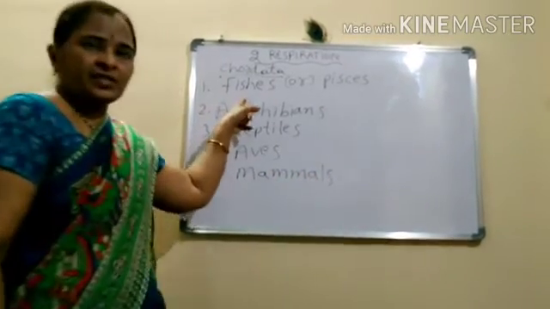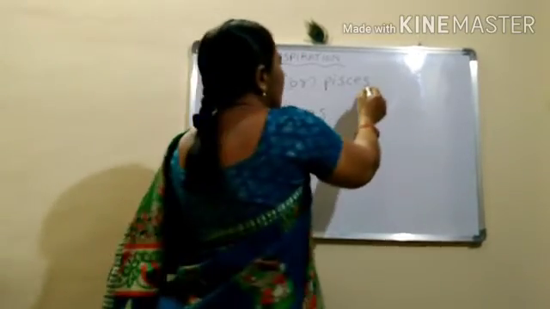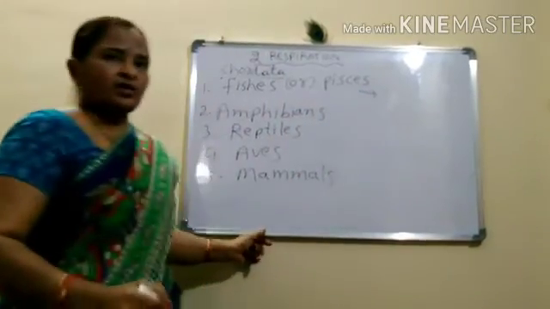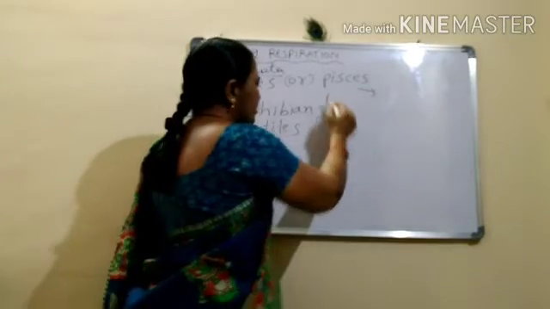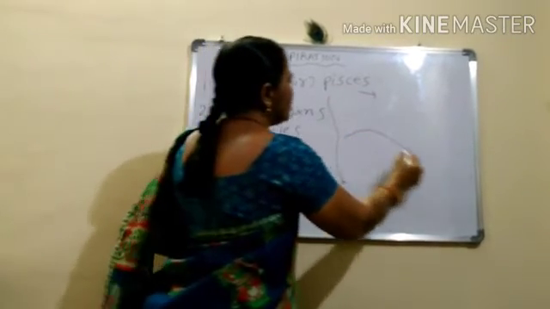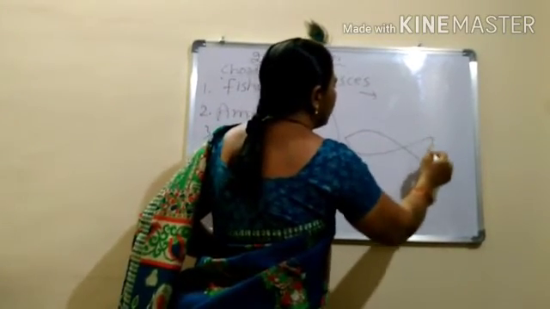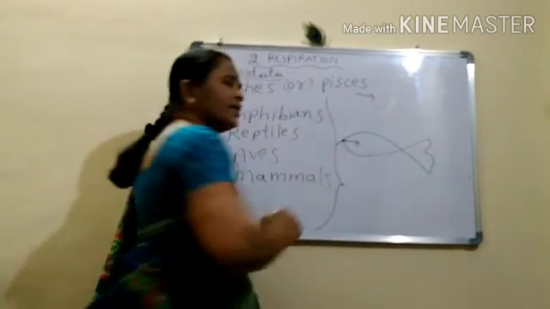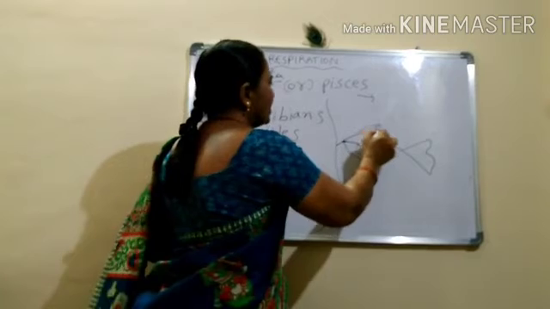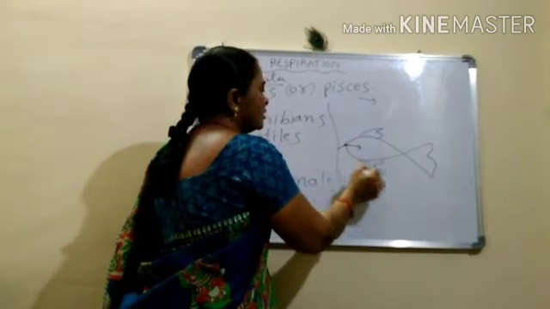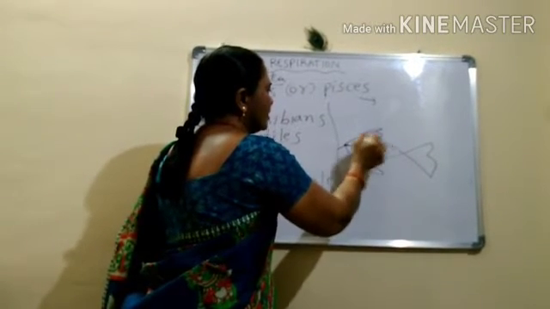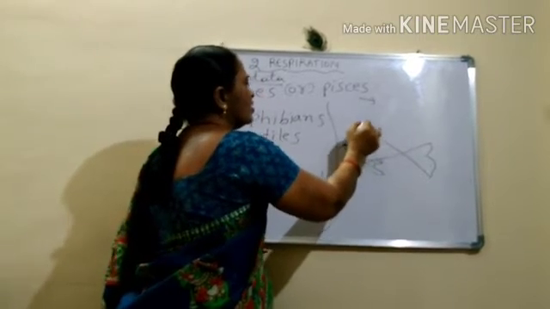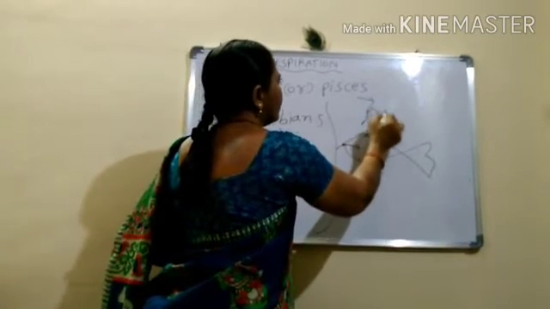Coming to the fishes, you know fishes live in water. If you see fishes, they always open their mouth, and through the mouth the water enters inside, and they have gills. Gills are otherwise called branchia.